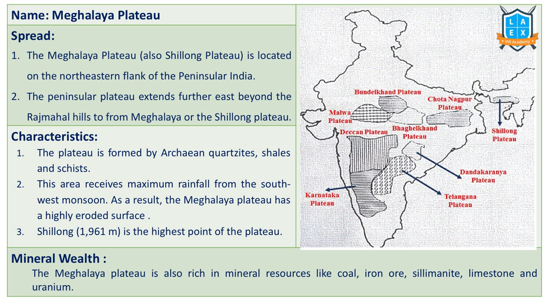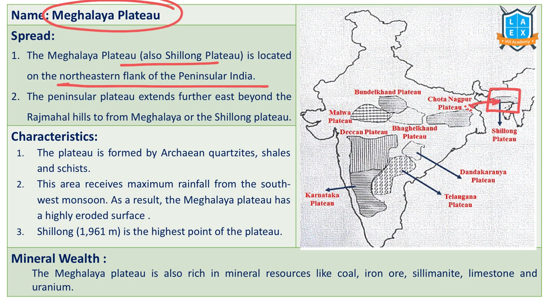Next important plateau is Meghalaya Plateau. Meghalaya Plateau is also known as Shillong Plateau. This is an extension of the Deccan Peninsula. This is at the northeastern flank of Peninsular India. Peninsular India extends from here, Rajmahal Hills, to Shillong or Meghalaya Plateau. We have a gap over here which we call the Malda Gap, between Chota Nagpur or Rajmahal Hills and Shillong Plateau.